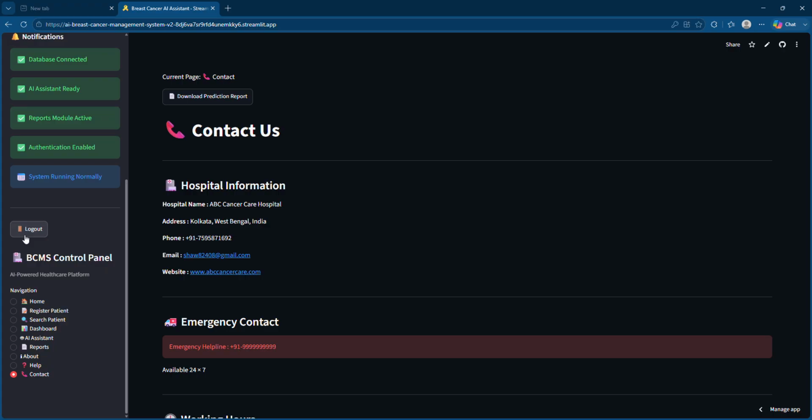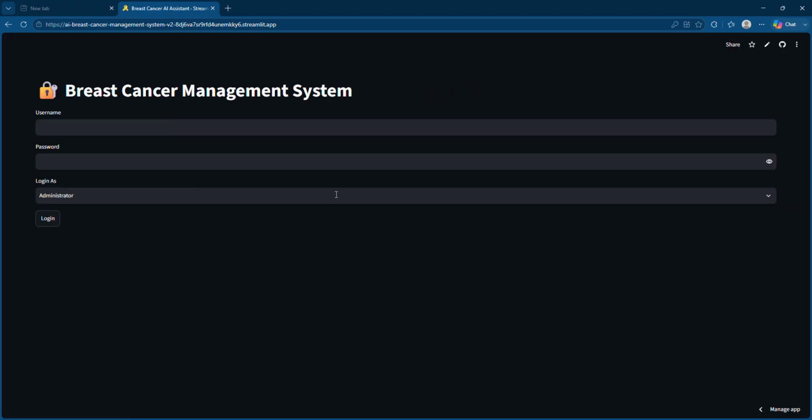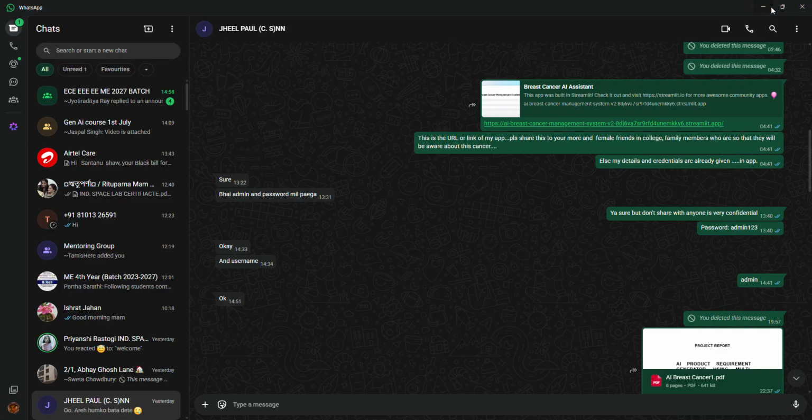So here I will click on logout. So you can see it's logout. And one new special feature I have added in this part, that is the retrieval data, that is RAG, retrieval augmented generation. Now what is it all about?